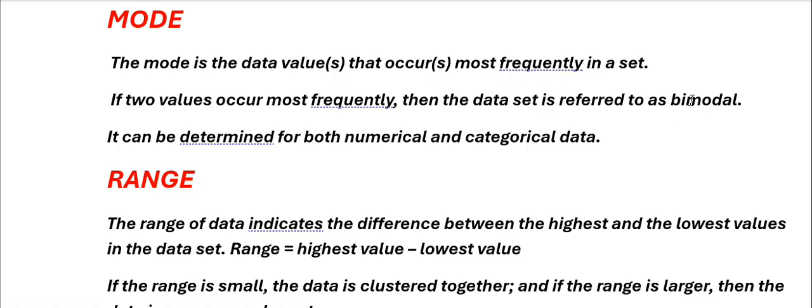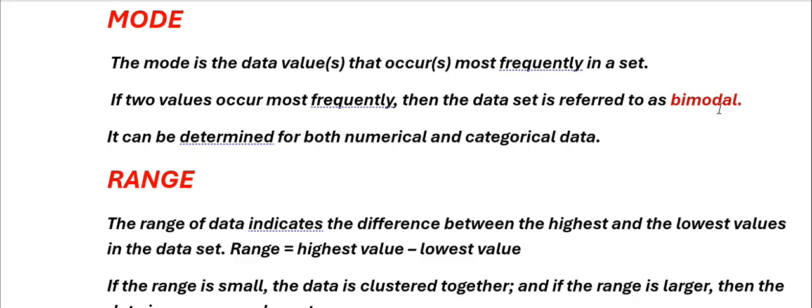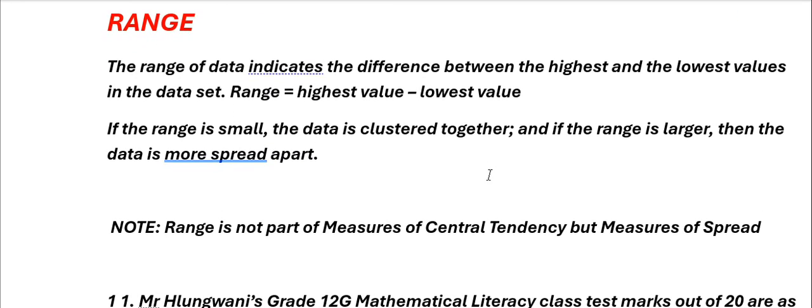Sometimes instead of mode in your examination, they can use modal. Then they say it can be determined for both numerical and categorical data. That means the mode can be numerical, it can also be categorical.